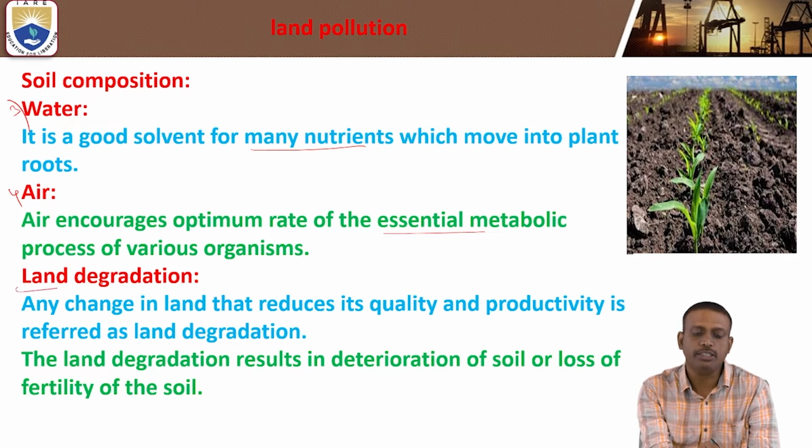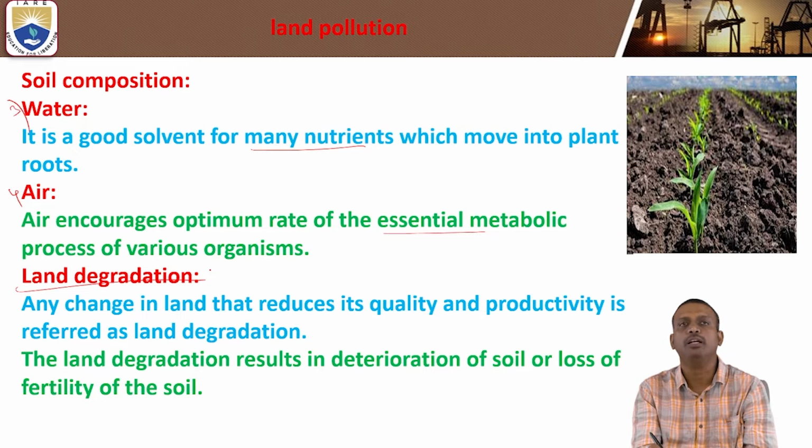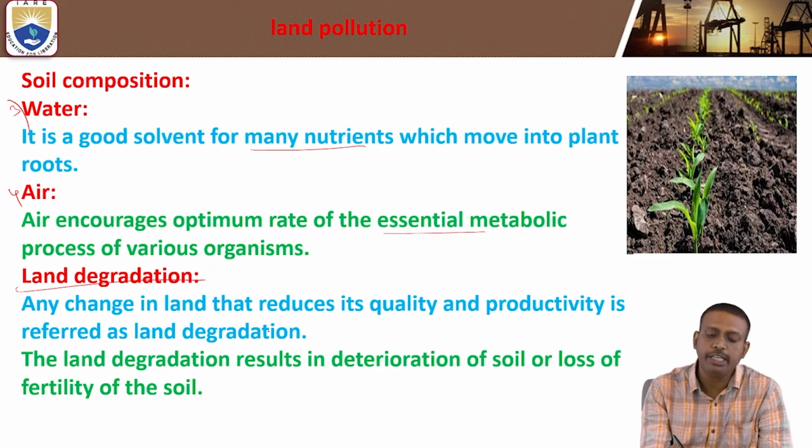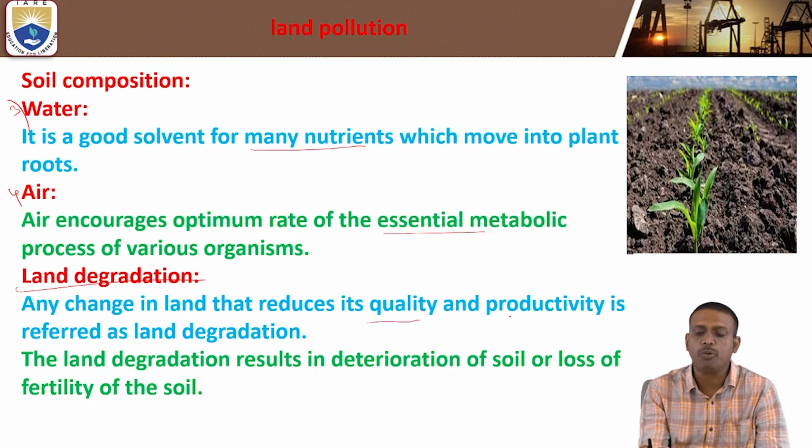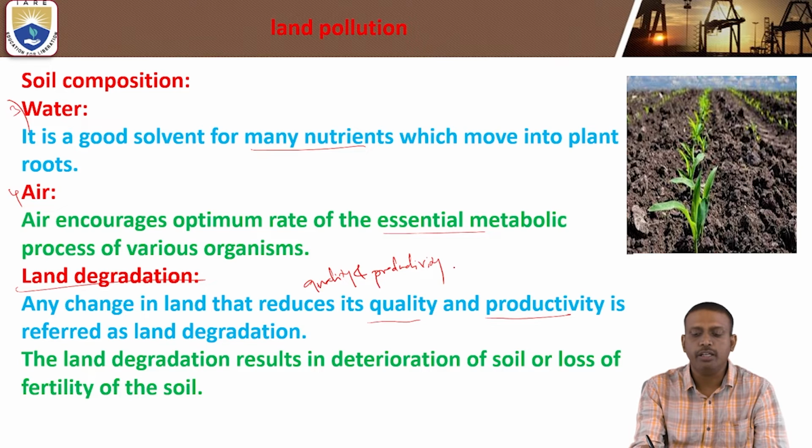Land degradation. What is land degradation? It is nothing but any change in the land that reduces its quality and productivity. Degradation is a change in the quality and productivity of the land, and this is referred to as land degradation.